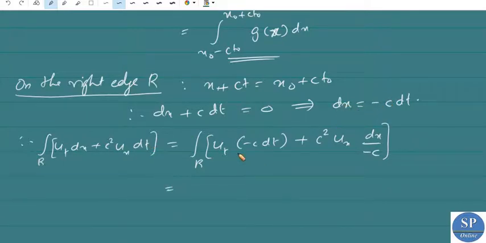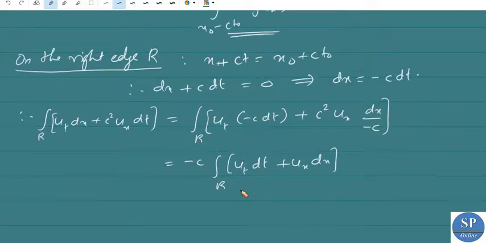So taking c outside, here c square by c is c. So taking minus c outside, we will have minus c into the integral over R of ut dt plus ux dx. This is the total derivative du, du equal to ut dt plus ux dx. Right. So we have this.